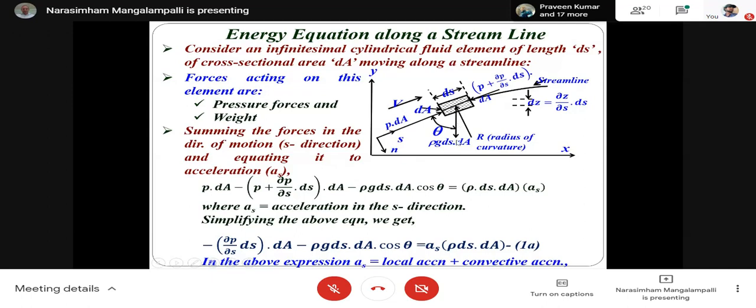So what is the component of this force in this direction? If you consider this angle as theta, the force can be resolved into two directions, one in the radial direction and the other in the tangential direction. So this component is this. This is the net force acting on the element.